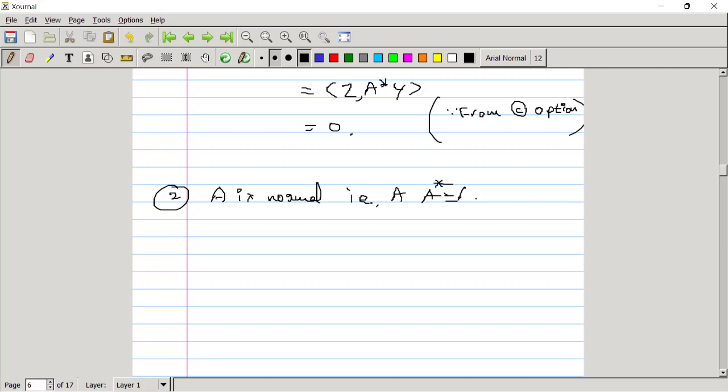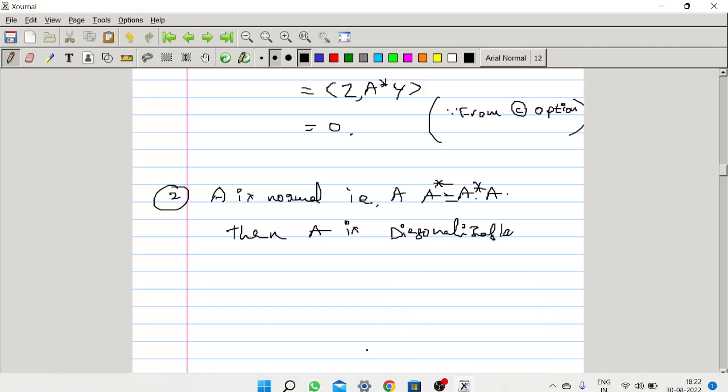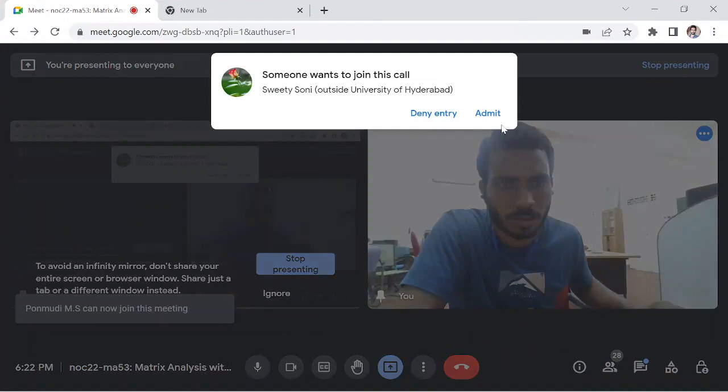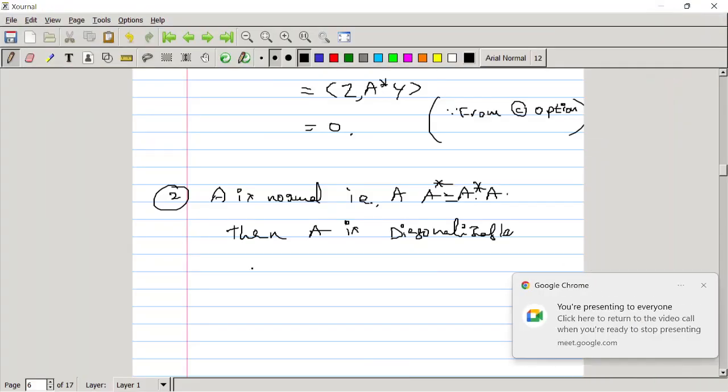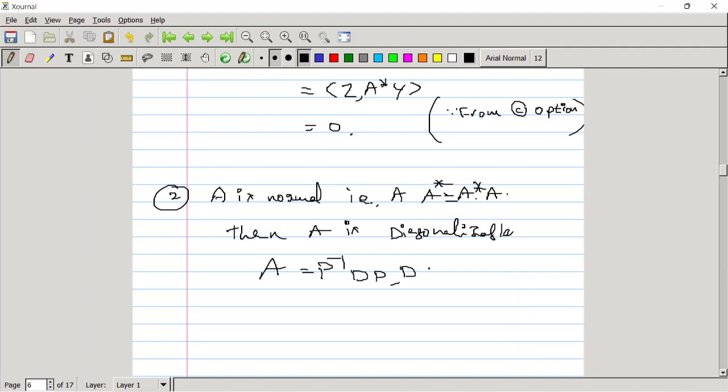So we have that A is diagonalizable. So we can write A equal to P inverse DP, where D is a diagonal matrix,